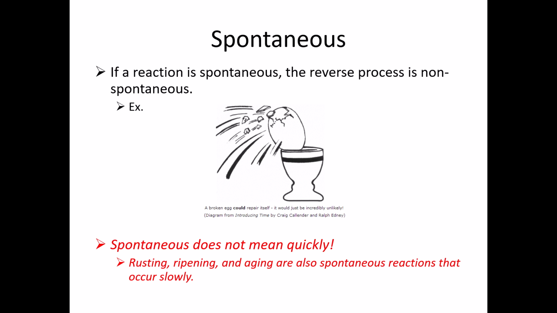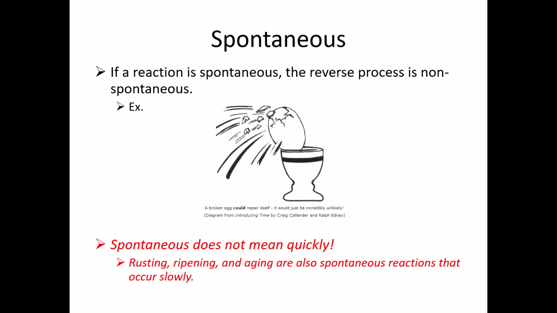If a reaction is spontaneous in one direction, it is non-spontaneous in the reverse direction. So my water freezing outside when it's very cold is spontaneous. Trying to melt it while it's still very cold would be non-spontaneous. I would have to provide a heat source. Alright? Now, the energy required for non-spontaneous reactions is sometimes so great that it's not possible.